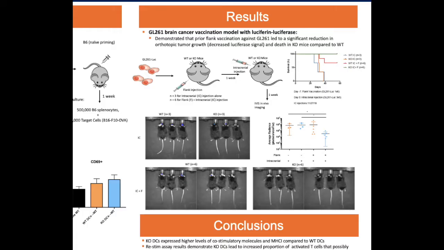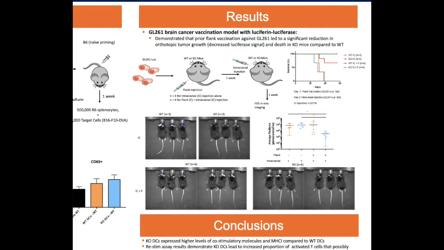Lastly, we completed a brain cancer vaccination experiment with GL261 cells, using luciferin luciferase enzyme to visualize tumor growth. The glioblastoma cancer cell with luciferase enzyme was first injected into either wild-type or knockout mice. Both knockout and wild-type mice were divided into 2 groups, either no-flank vaccination group, which received only the intracranial IC injection, and vaccination group, which were injected in the flank first, then IC after a week. We then observed luminescent signaling in vivo.